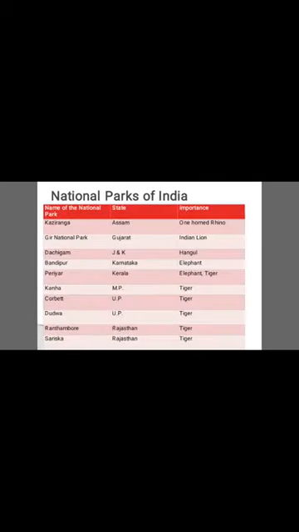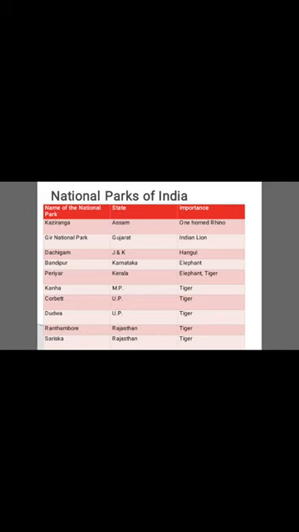National parks of India. Kaziranga National Park is present in Assam, and the importance of this park is that the one horned rhino is conserved in this national park. Gir National Park is present in Gujarat, it is famous for the Indian lion. Indian lion is being conserved there. Dachigam is present in Jammu and Kashmir. Hangul is protected here.